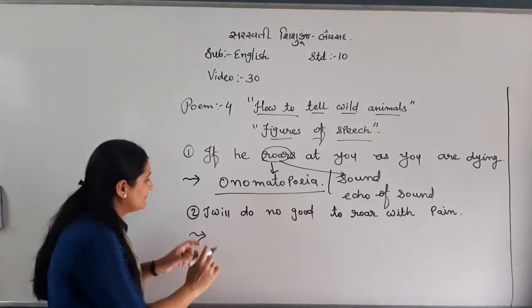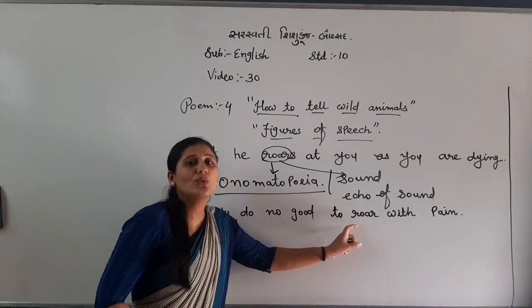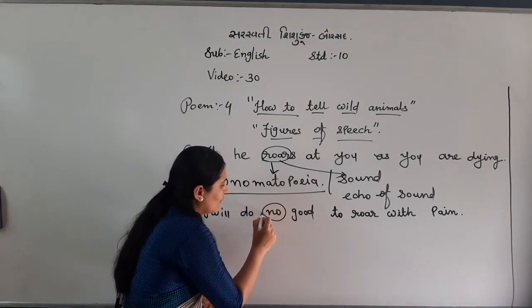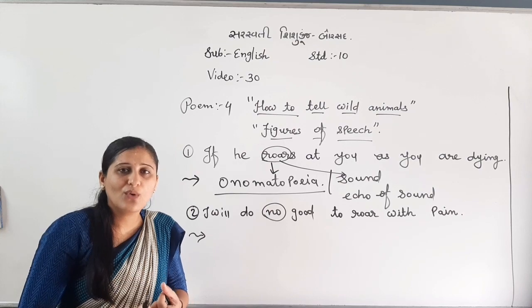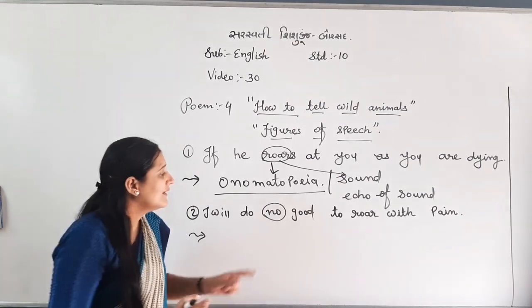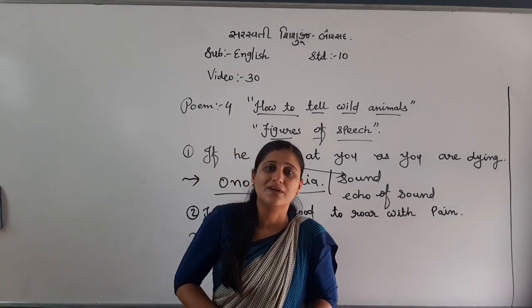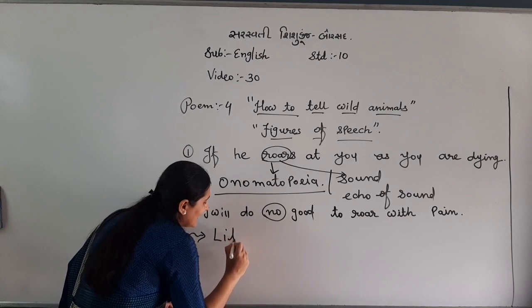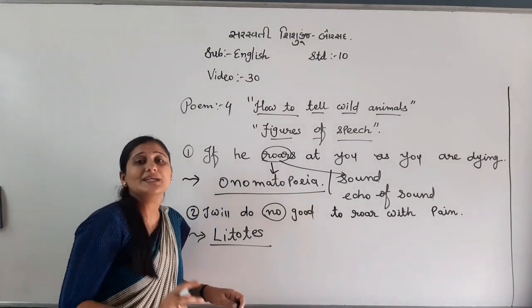Let's see the second one. "It will do no good to roar with pain." Now see here, "no." Whenever you see no, not, never, nothing, neither, any, does not, do not, did not, such negative marks in the sentence, then we can have litotes. What is the name of the figure of speech?